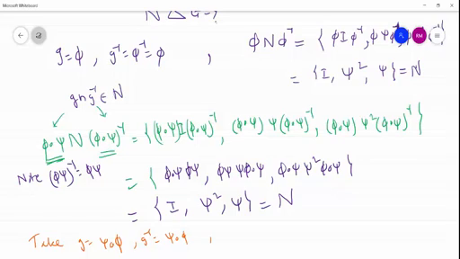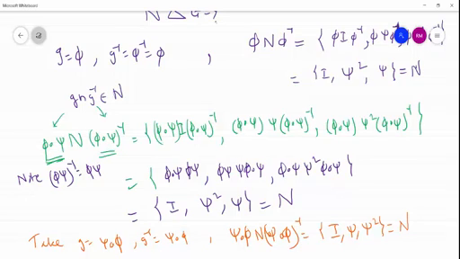Then you will get the answer psi composite phi N psi composite phi bracket inverse equal to {I, psi, psi square}. This is a good assignment for you. You can check like this with the help of the table.